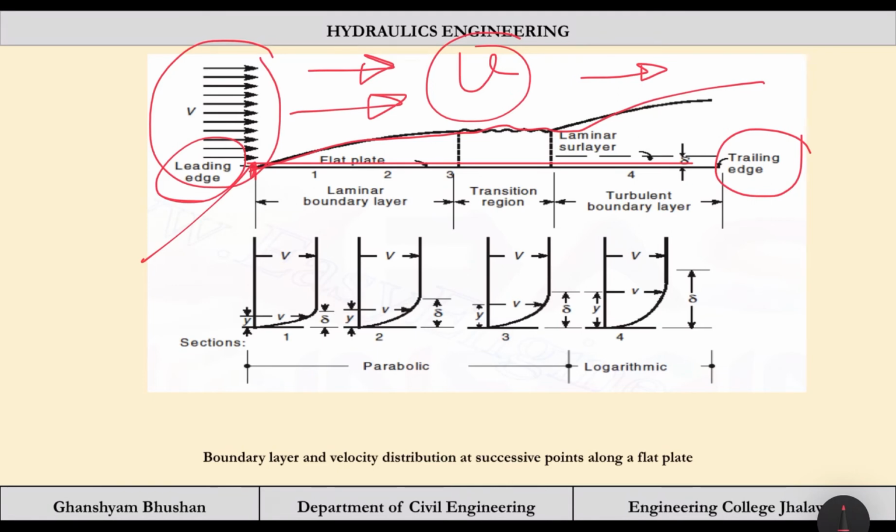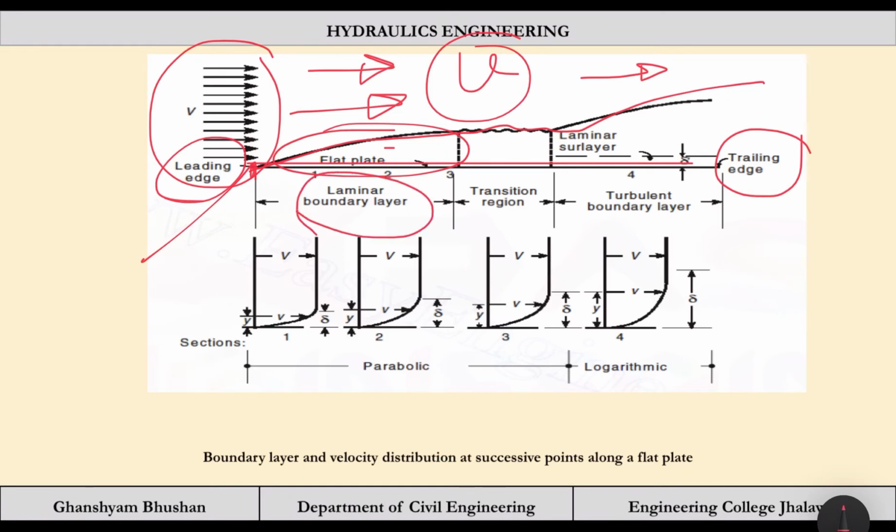Due to the huge viscosity here, the viscous forces are predominant in the region where the leading edge is. So the flow will be laminar due to high velocity gradient, and as we move away from the leading edge, the turbulence is going to occur, and this laminar flow will gradually become turbulent flow. First it will be in the transition region, and then it will become the turbulent boundary layer.